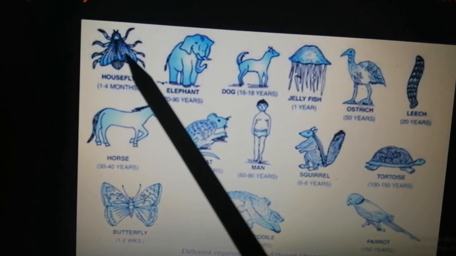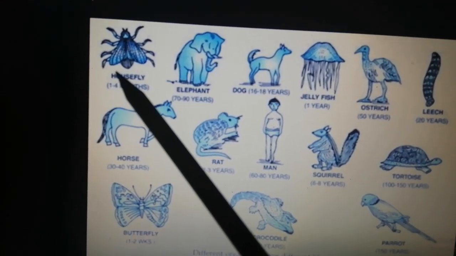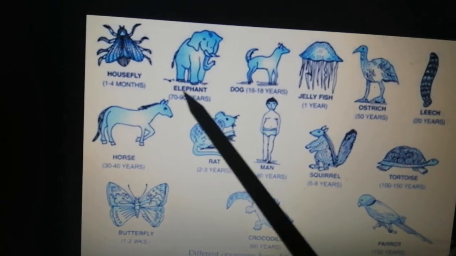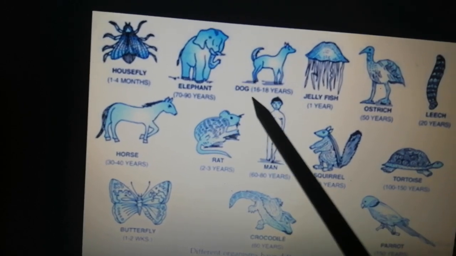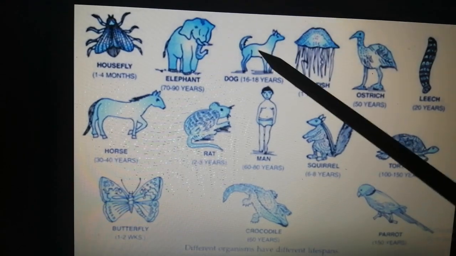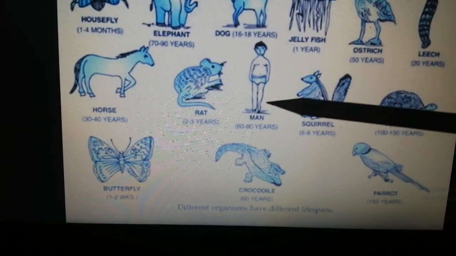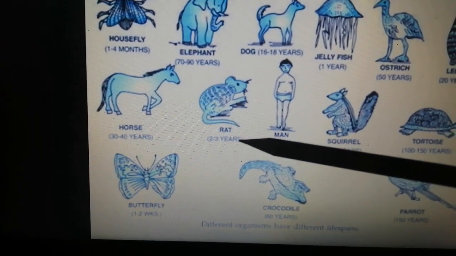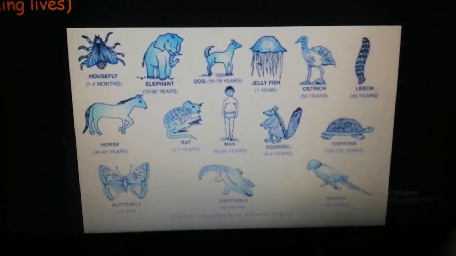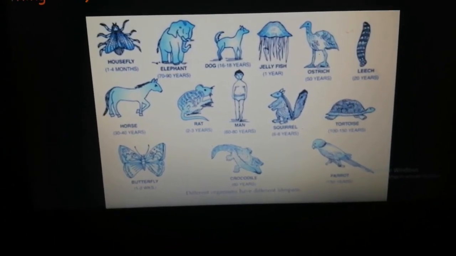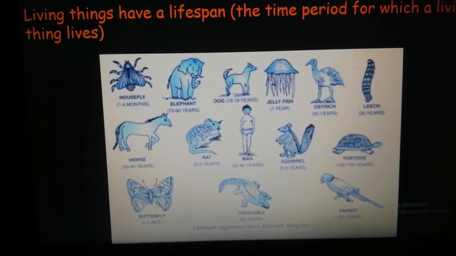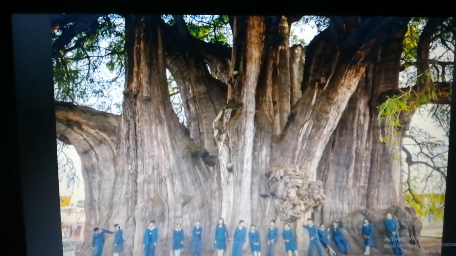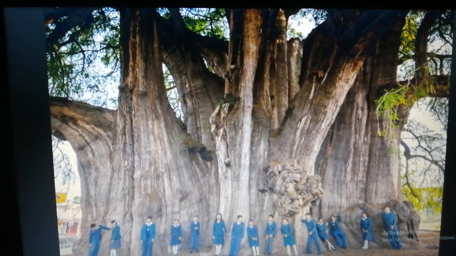For example, a housefly will live from 1 to 4 months, and an elephant will live for 70 years or 90 years. A dog lives for around 16 to 18 years. A man will live for around 60 to 80 years. A rat will live for 2 to 3 years. And like this, all animals, all living beings have a lifespan. They are going to take birth and they are going to die one day. Just like animals, insects, and human beings, even plants have a lifespan.